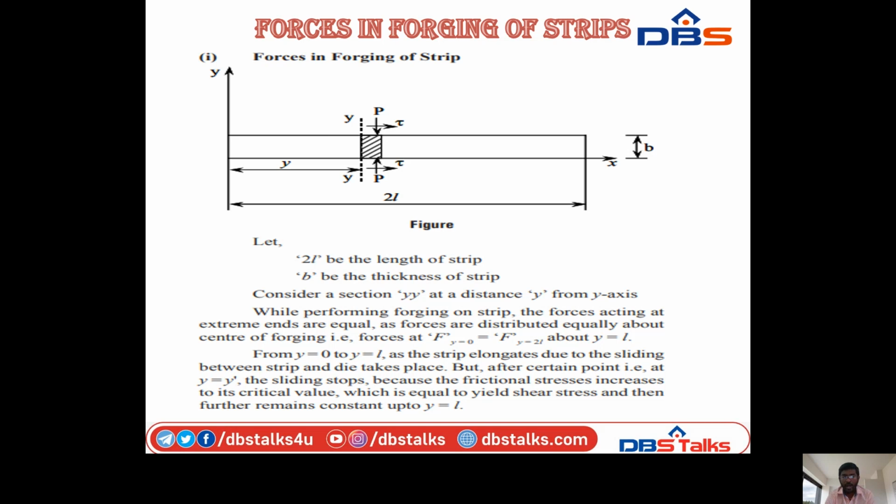As the strip elongates, sliding between the strip and the die takes place, but after a certain point at y dash, the sliding stops because the frictional stresses increase to their critical value, which is equal to the yield shear stress, and then further remains constant up to y equal to small n. So this is the derivation product.